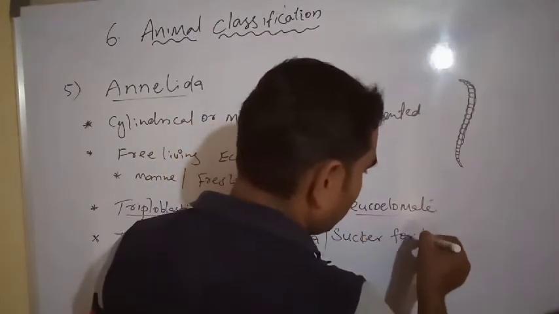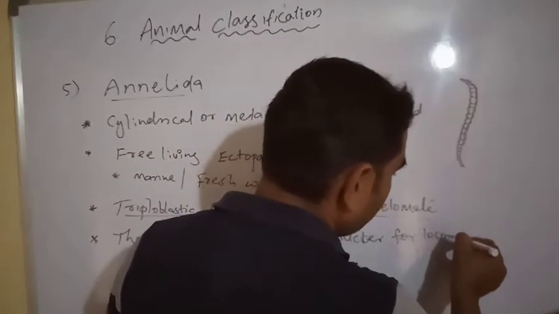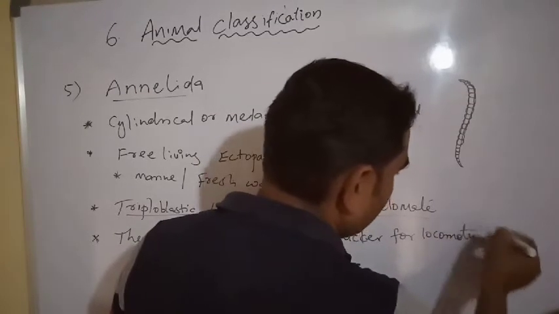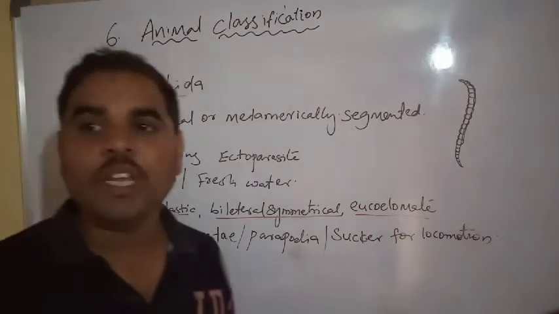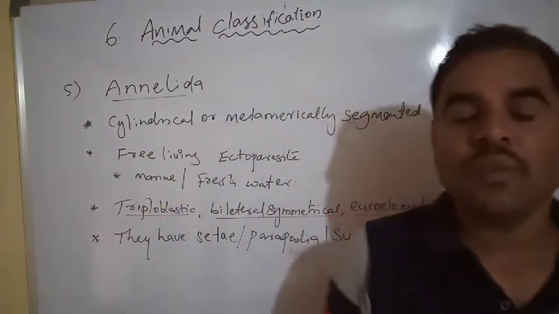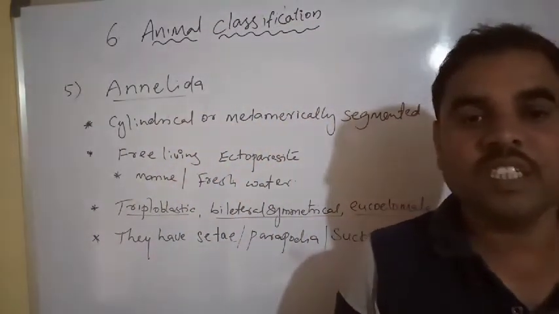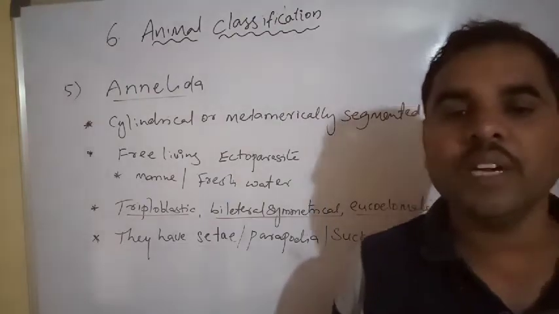In these organisms there is locomotion, moving from one place to another place for food substances. It is required for food. That's why there is locomotion.